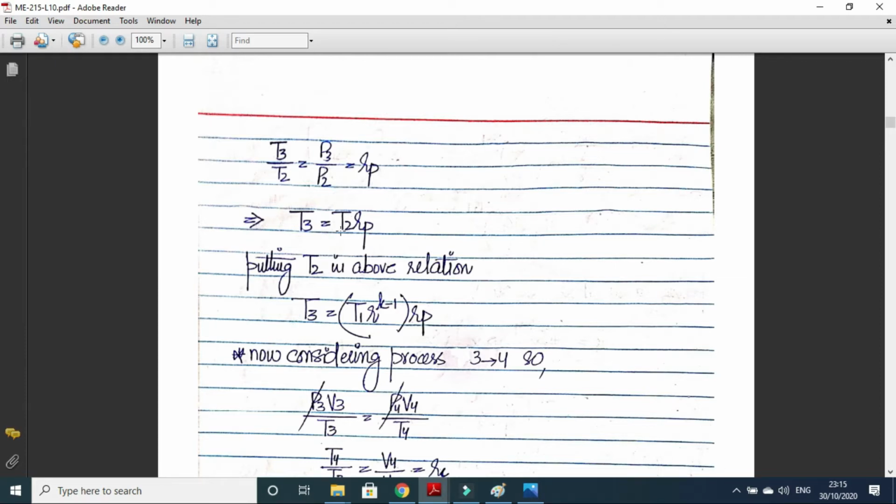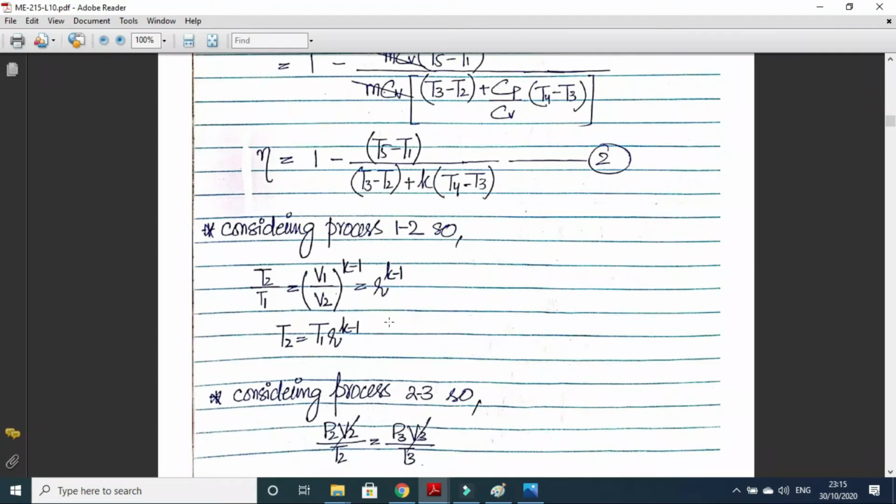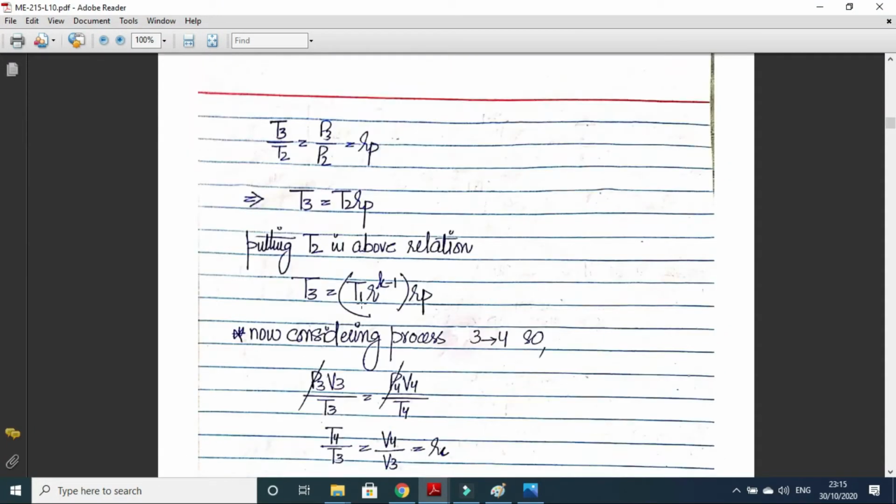So T3 will be equal to T2 Rp, and T2 we calculated in terms of T1, R and K. So we can put the value of T2 here, T1 R to the power K minus 1 Rp. So T3 is also represented in terms of T1, R, K and Rp.